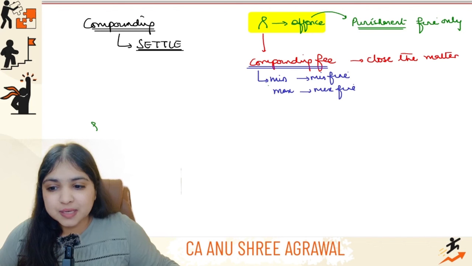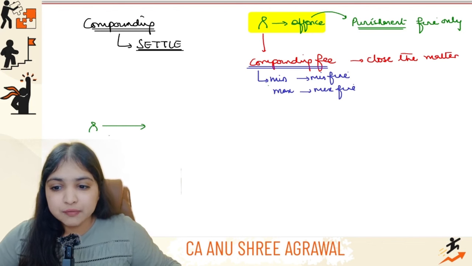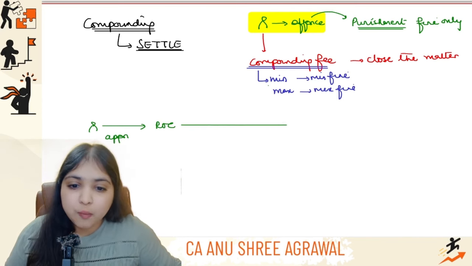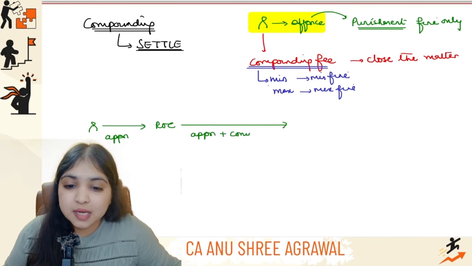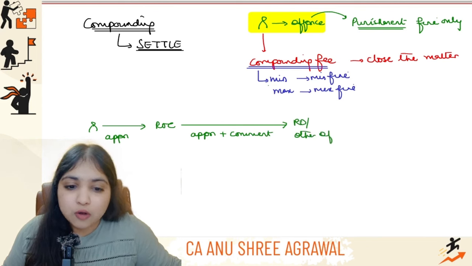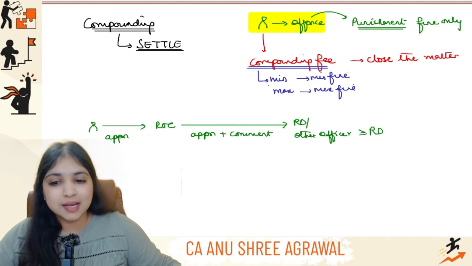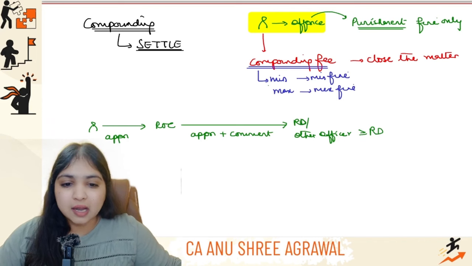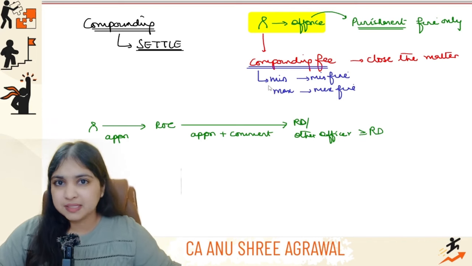What will happen is this person, Mr. Green, who has done the offense, will first of all make an application to the ROC, requesting that please I want to compound the offense. But the ROC does not have the power to compound the offense. What the ROC will do is forward a copy of that application along with his comments to the RD, or some other officer not below the rank of RD, guys. Not below the rank of RD means same RD level or above. So Green will make an application to the ROC, and the ROC will forward the application along with his comments to the RD or any other officer not below the rank of RD as may be prescribed by the central government.